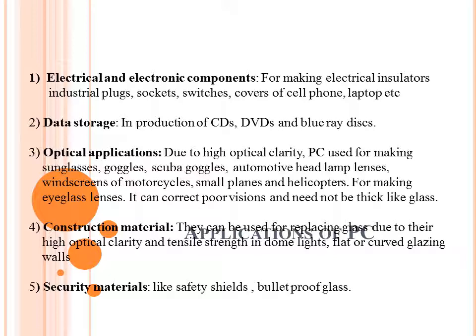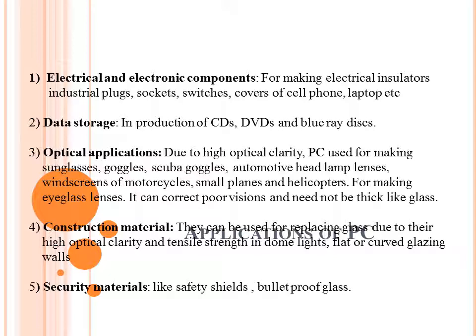Then the next major application of polycarbonate is optical application. It has optical clarity, and this optical clarity is up to 88% if we compare it with glass. So there we can use it in optical applications, like making sunglasses, goggles, scuba goggles, because it is water resistant. At the same time it has tensile strength and impact strength, so it can be used in automotive headlamp lenses, windscreens of motorcycles, and in planes and helicopters also.